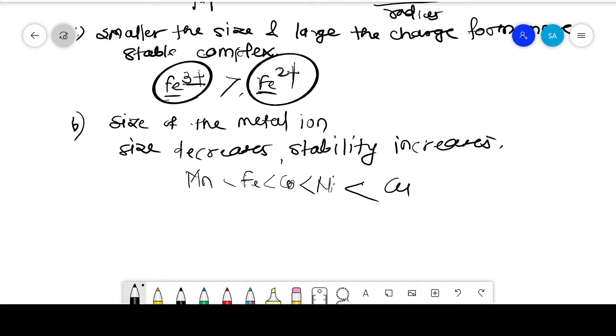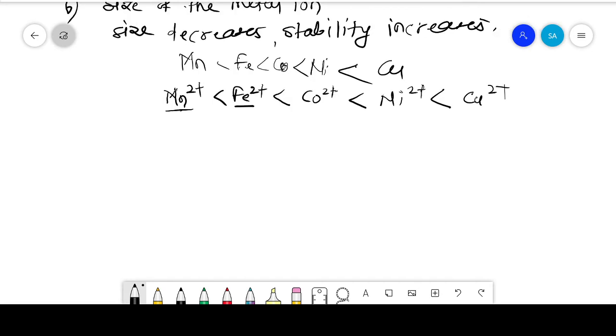Next, the stability of these complexes depends on the nature of the ligand, that is, on the size and charge of the ligand.